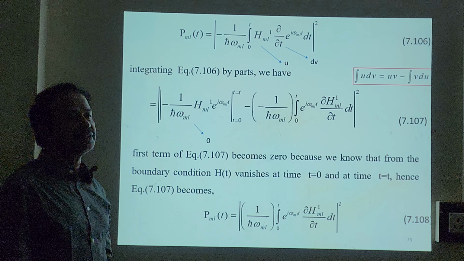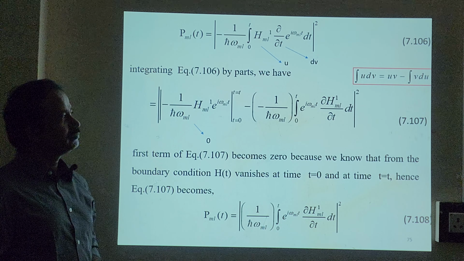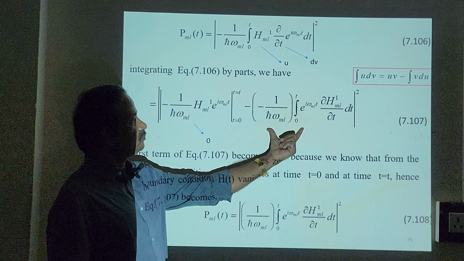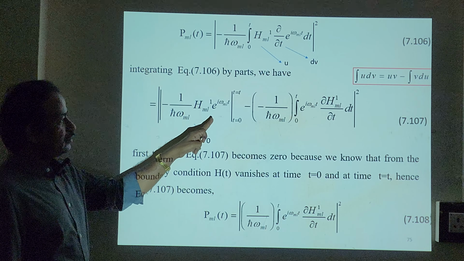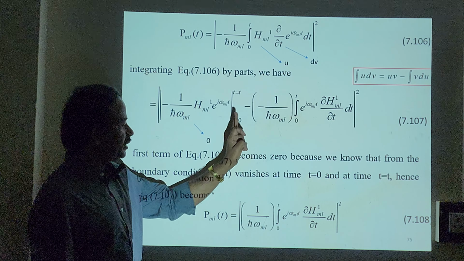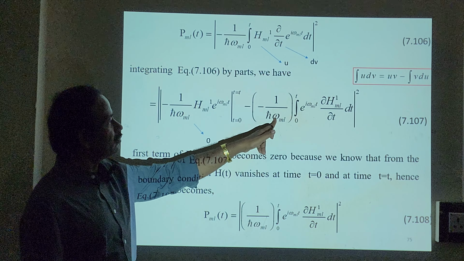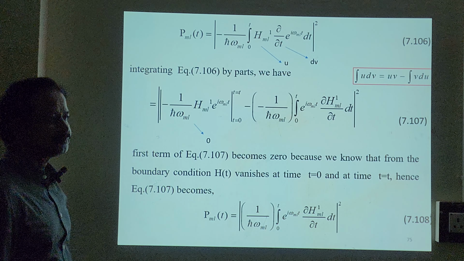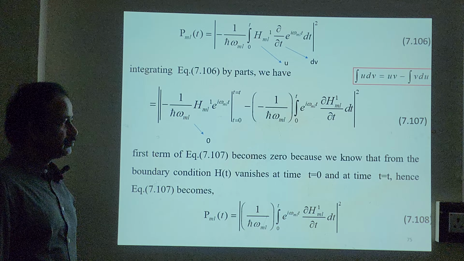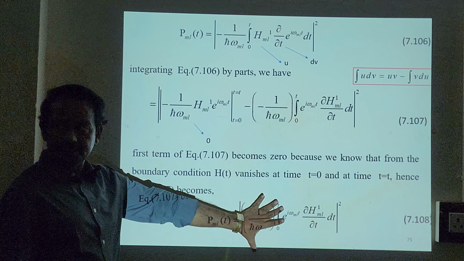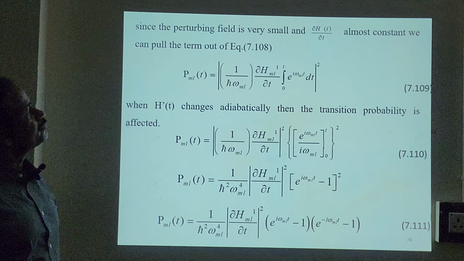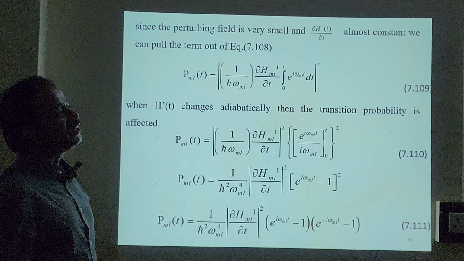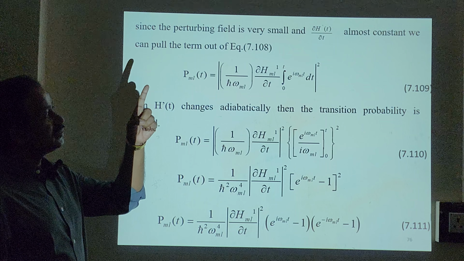So this contribution will be 0, the uv term will become 0. We have the remaining term, which will be minus plus. You can pull out this 1 by h bar omega and the remaining term you can have this one. Any doubt? So the transition probability is given by this expression. Now, since the perturbing field is very small, your dH by dt is all